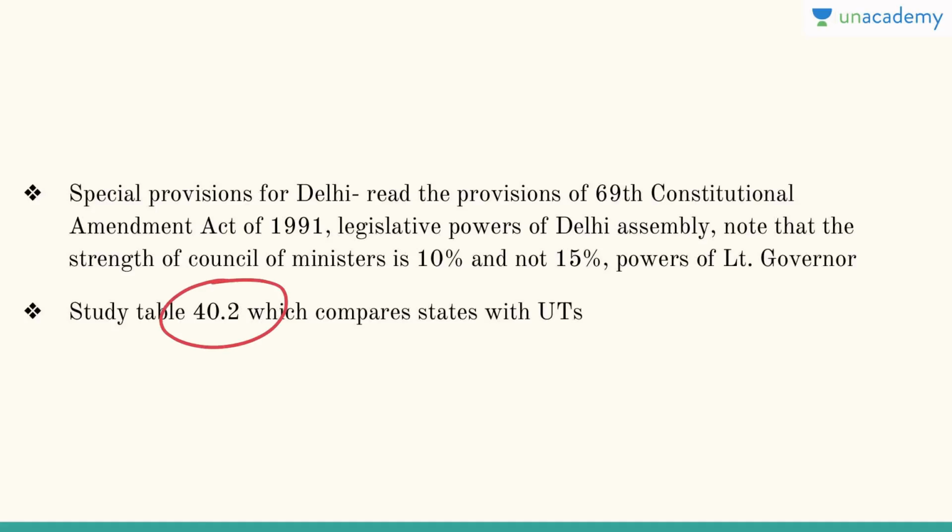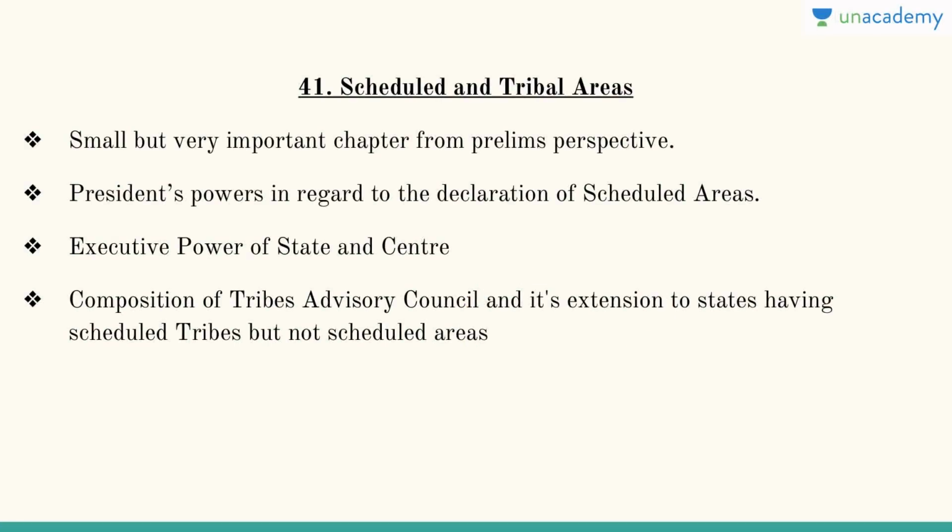Then study table 40.2, which basically gives the comparison of states with the union territories. What are the differences between states and union territories? What are the similarities between states and union territories, etc.? These things are important and you should understand them.